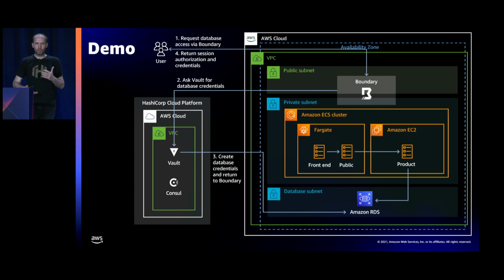So within Boundary, there are a number of resources. We start out with scopes. Scopes are just containers. So we have scopes that contain IAM information like users, accounts, groups, roles, and things like that. And then we have projects that sit under the organizations. The projects have your infrastructure information. So those are the things that define what hosts you can connect to. We have this separated out a bit so that it can better match organizational structures that exist, where often you might have multiple projects within a business unit that might map to an organization, or within the entire organization itself. Those are the basic things you'll see with scopes.